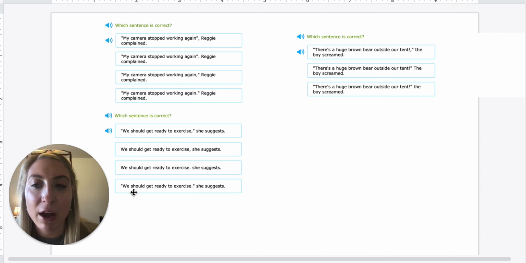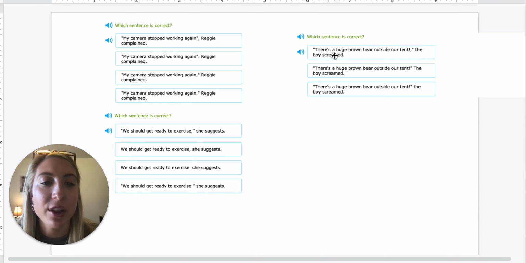And then let's find out what's wrong with this one. Here, they forgot the comma. The period changes to a comma, so that would be incorrect too. So this would be our correct answer. And let's do another example.